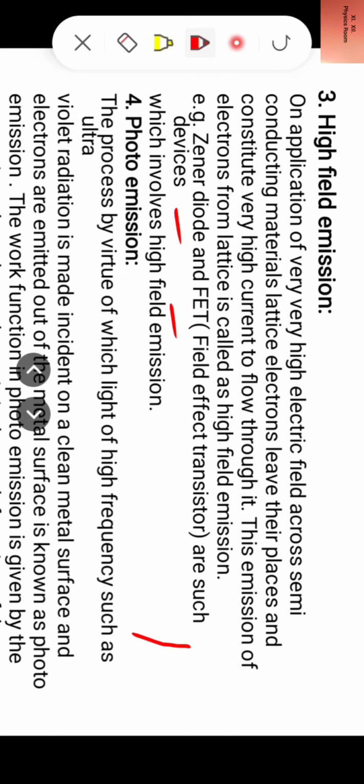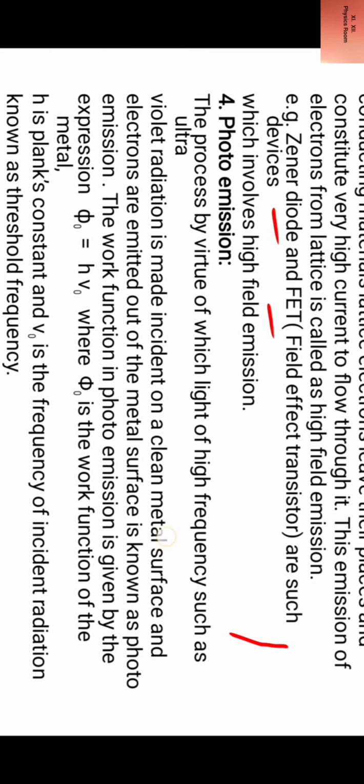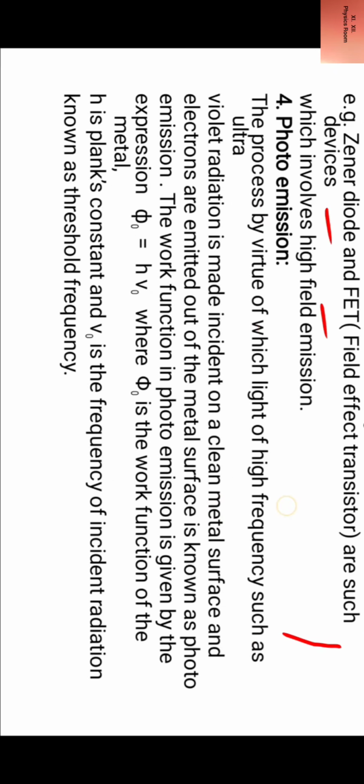Now the fourth is photo emission. What is photo emission? The process by virtue of which light of high frequency, such as ultraviolet radiation, is made incident on a clean metal surface and electrons are emitted out of the metal surface. This process is known as photo emission.